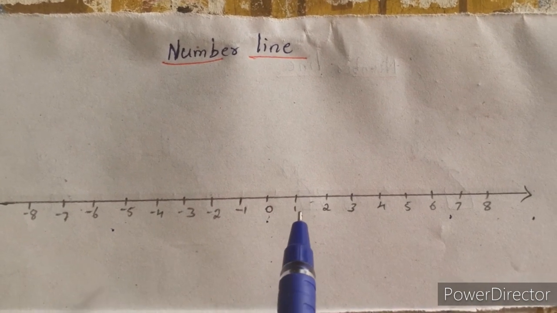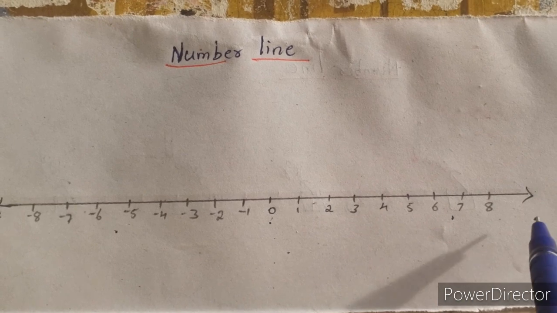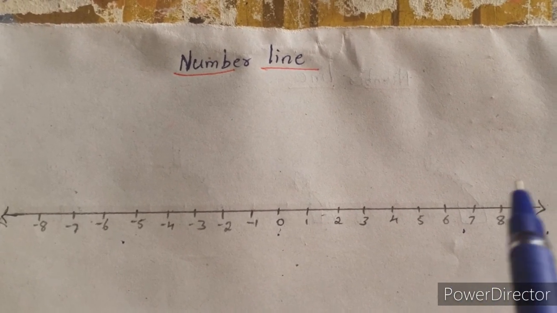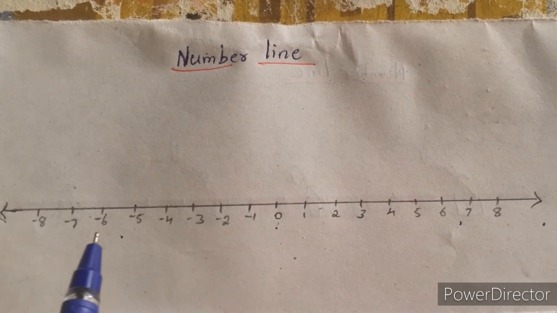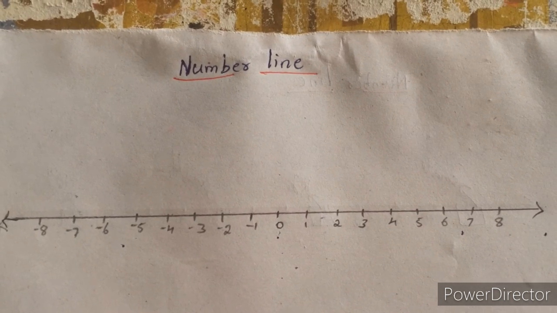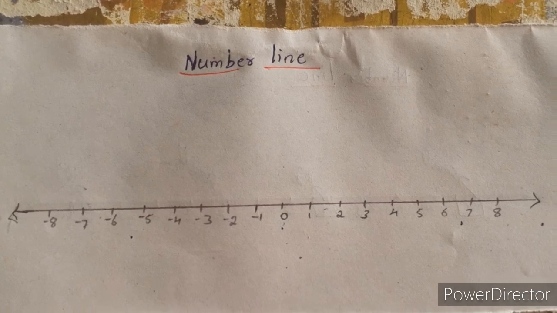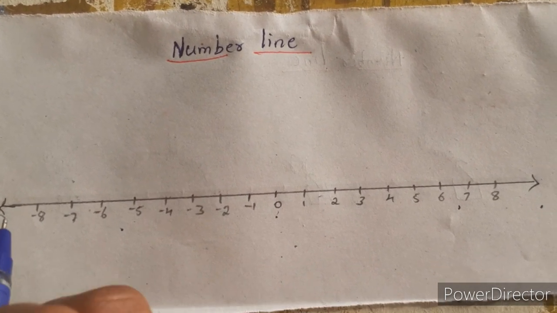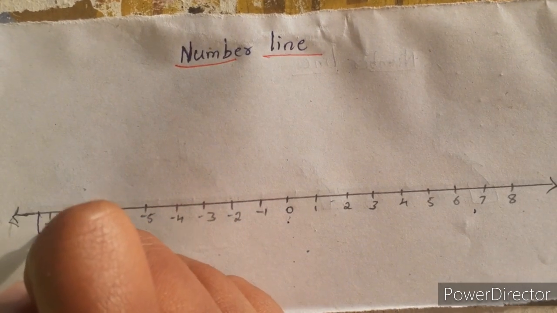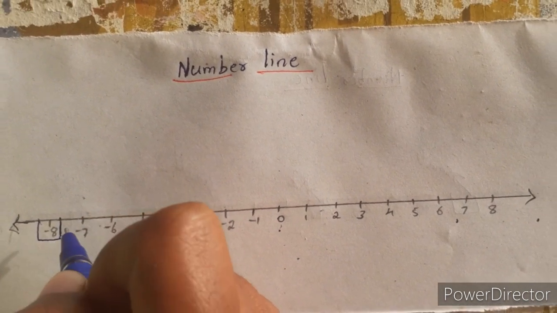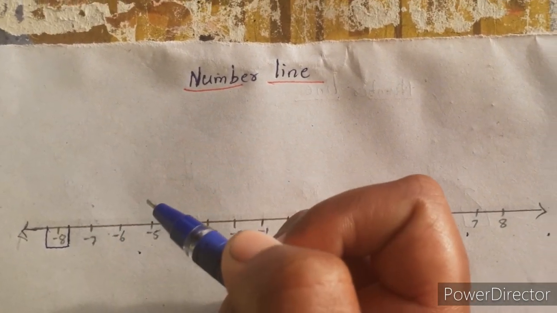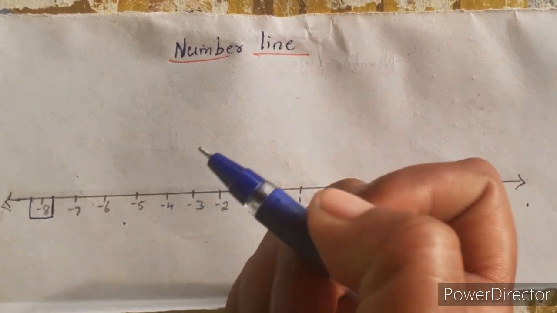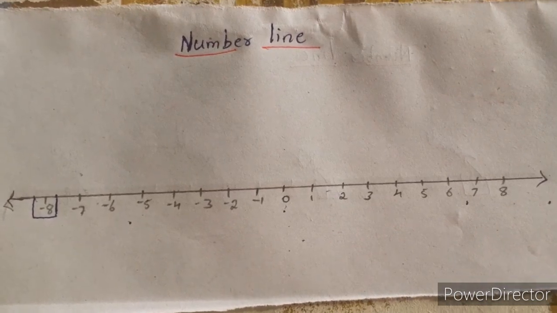When a number goes to the right of 0, its value increases. If a number goes to the left side of 0 in the number line, its value decreases. See here, minus 8 is there. We think 8 is a big number, but in integers, with the minus sign, that is a small number.